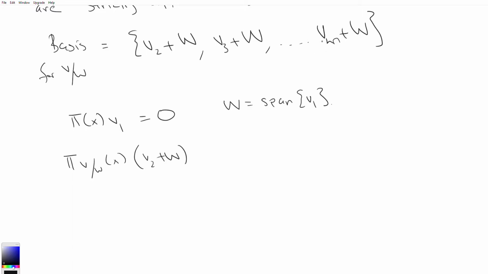And so because this thing is equal to π(x) acting on v2 + W, because it's strictly upper triangular, this actually has to equal W. So what that's telling us is that π(x) acting on v2 is an element of W, which is equal to span v1.